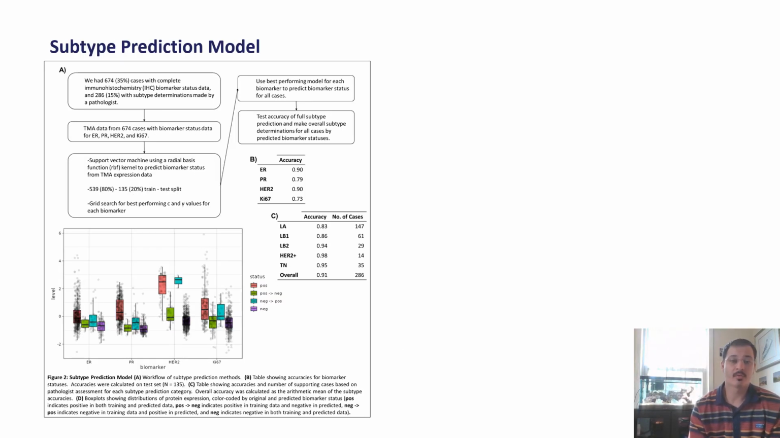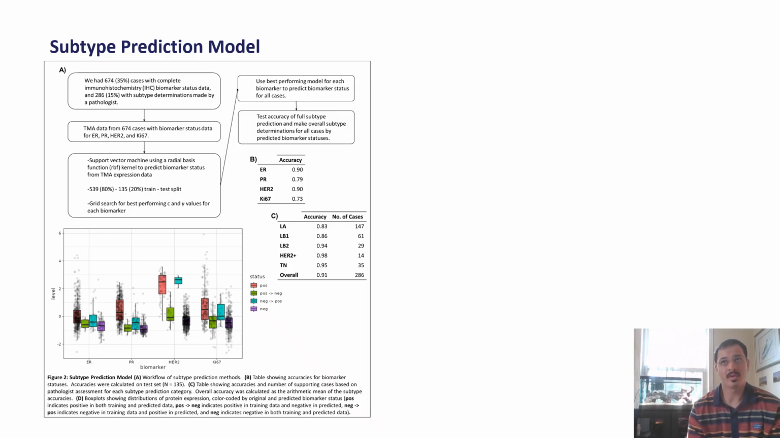Now, before going over our differential protein expression analysis results, I'd like to first go over our IHC subtype prediction model. So we determined IHC subtype to have a significant association with recurrent status, but we have low coverage for this clinical feature in our overall sample population. We only had 674 cases with complete IHC biomarker status data, that is statuses for ER, PR, HER2, and Ki67. And of those, we only had 286 with subtype determinations made by a pathologist.